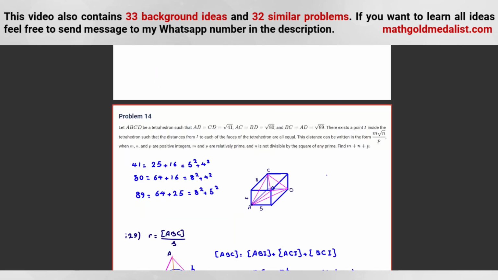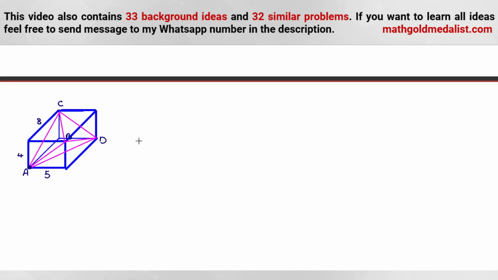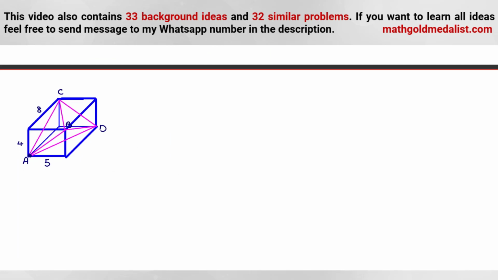So let's first try to calculate volume of this figure. So volume is what? We can say volume of the whole figure is 4 times 5 times 8. Now we should subtract this part. It will be what? 4 times 5 times 8. This area is 5 times 8 over 2, then multiply by 4 over 3. So it will be 4 times 5 times 8 over 6.